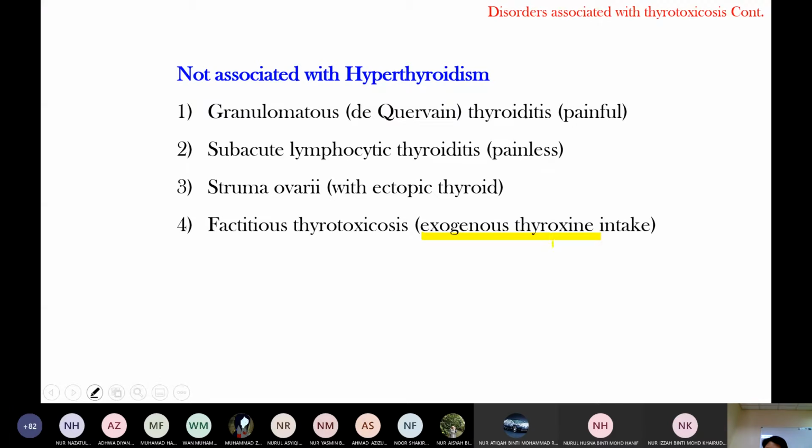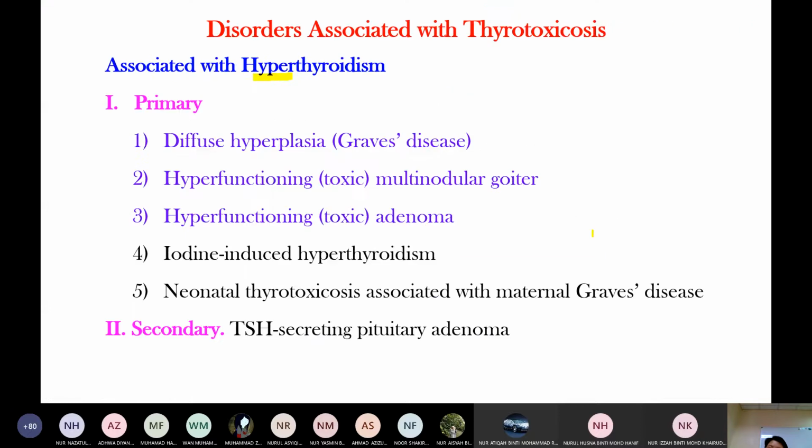But even so, because there is high thyroid hormone level in the blood, increased thyroid hormone level leads to thyrotoxicosis. Any condition that increases thyroid hormone level is called thyrotoxicosis. So increased thyroid hormone level may be due to the thyroid gland itself being hyperfunctioning, or may be due to other exogenous cause.